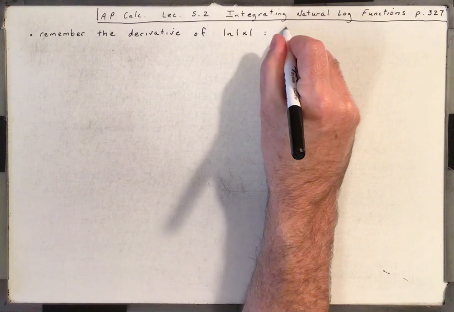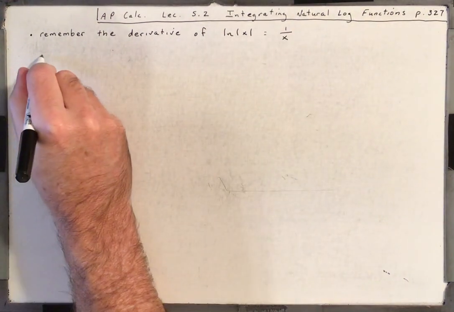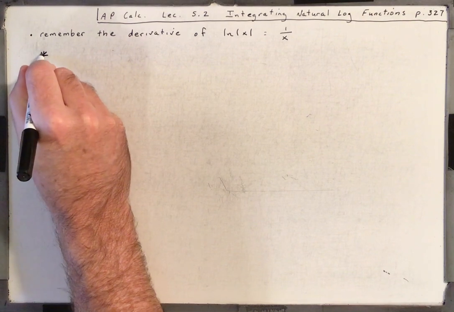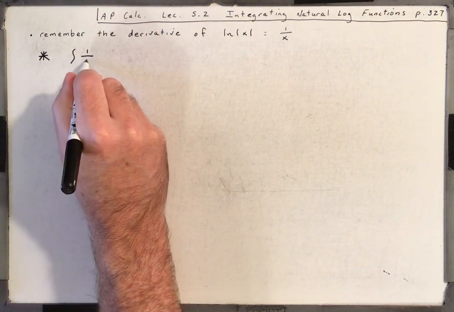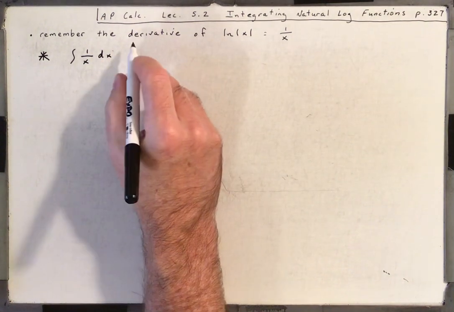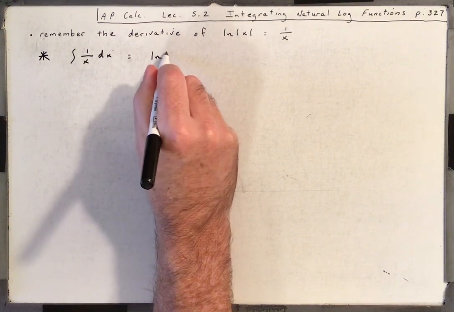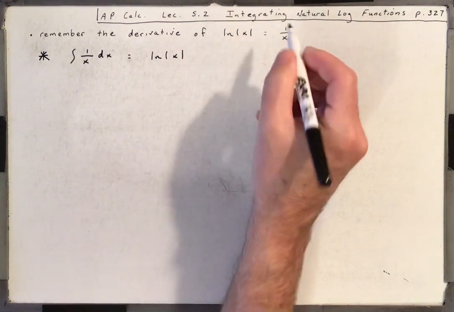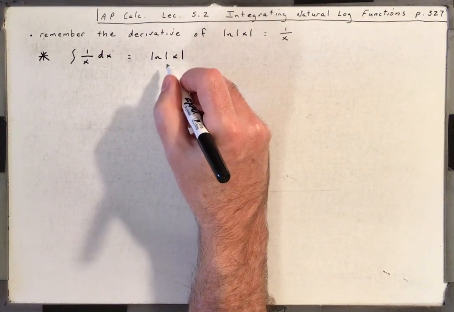Is equal to 1 over x. So, therefore, if you were to integrate 1 over x dx, then that's going to be the natural log of the absolute value of x. You're just going from 1 over x to the natural log of the absolute value of x.